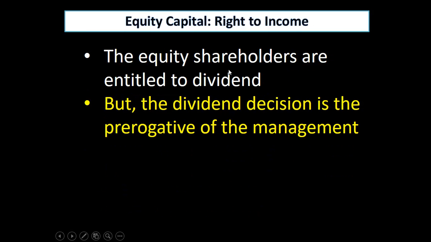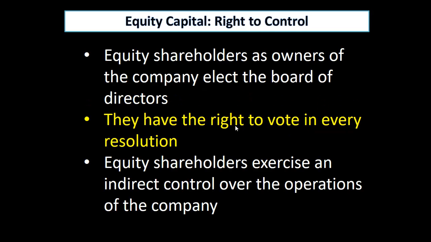Equity holders, as mentioned, are entitled to dividend, but the dividend decision is not taken by the shareholders but by the management. So if management decides, they may not distribute the dividend but retain the profit for further expansion.